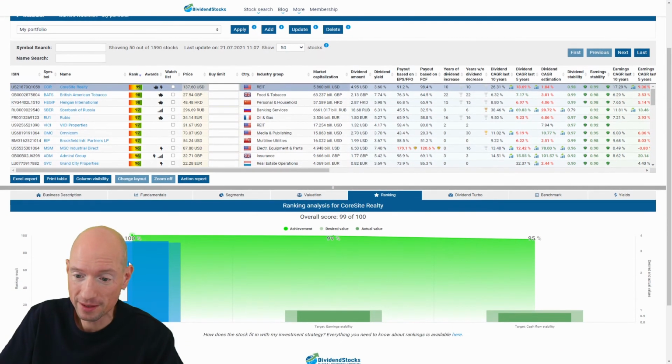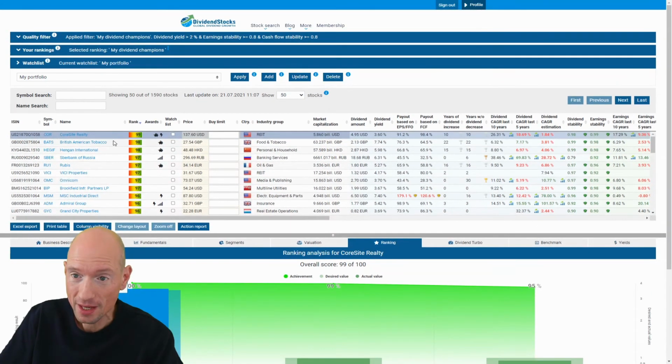For example, the dividend yield was met, the desired value was 3.5% dividend yield, the actual value is 3.6%. And although this company has very stable earnings and operating cash flows, they are not as stable as 1. It is 0.99 regarding funds from operations, this is earnings because it's a REIT, and 0.95 for the operating cash flow. And now you have a nice indication which of these stocks are more interesting than others, thanks to this score here.